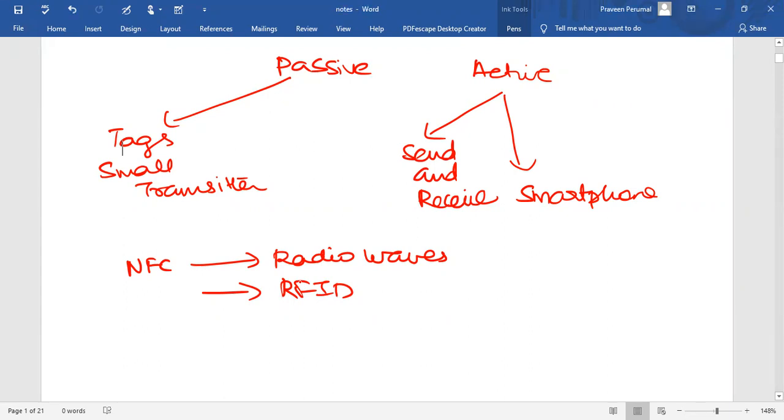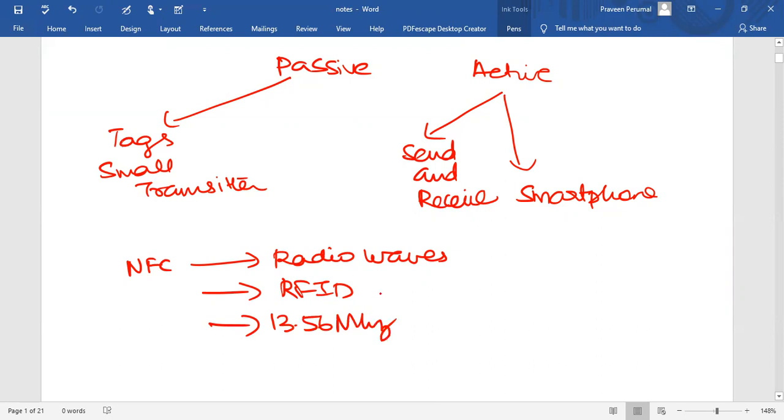NFC technology is not strong enough to charge our smartphones, and the transmission frequency is 13.56 megahertz for data across NFC.